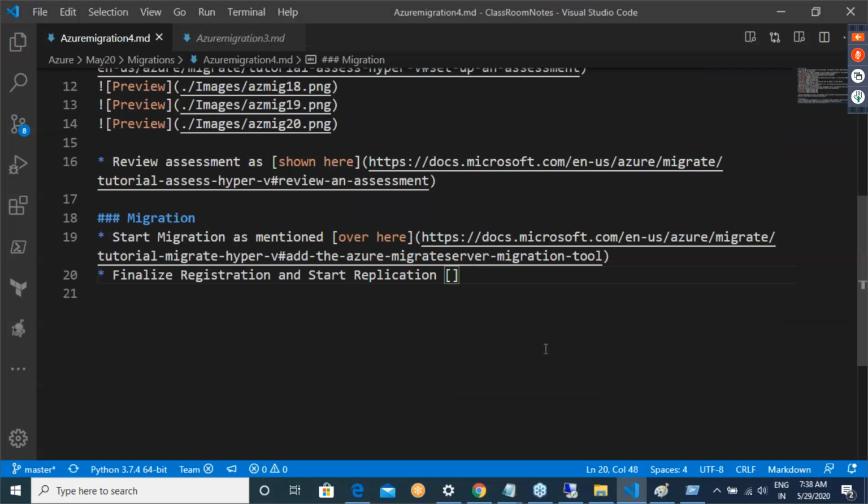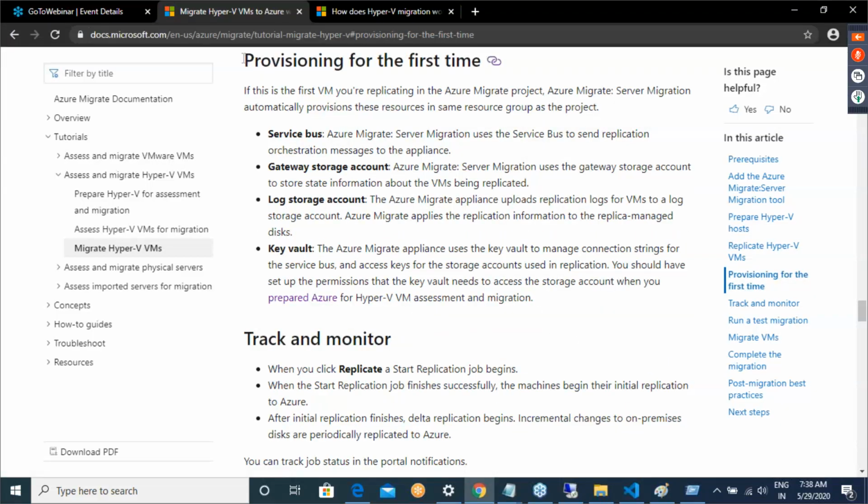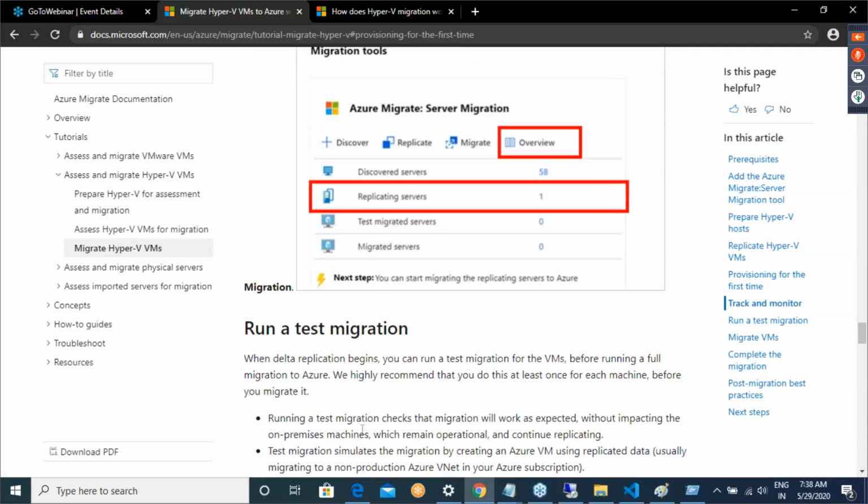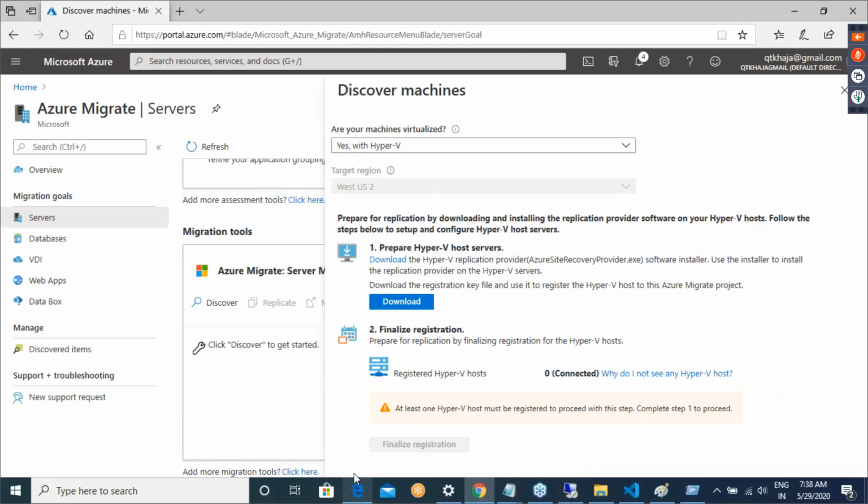Using start replication over here, provisioning for the first time. This is from where I'll start my next class. But I will try to have the replication done offline. If you want, I can take screenshots. That is something which I can do. Okay, I can take the screenshots.